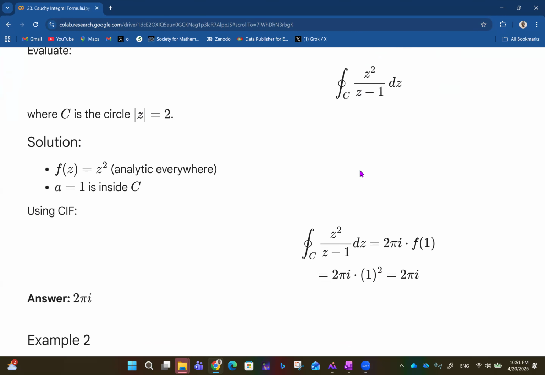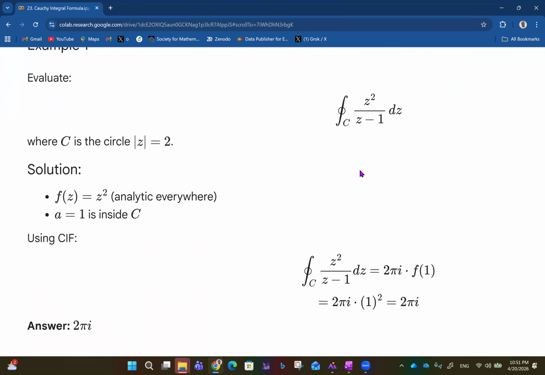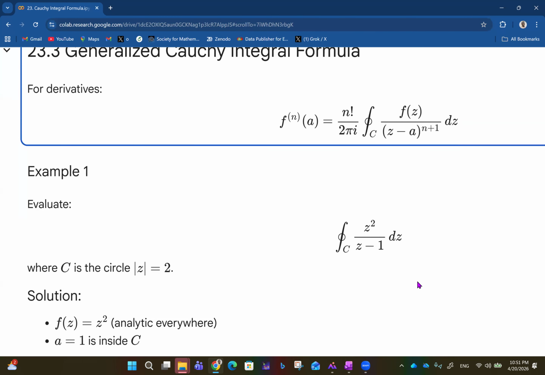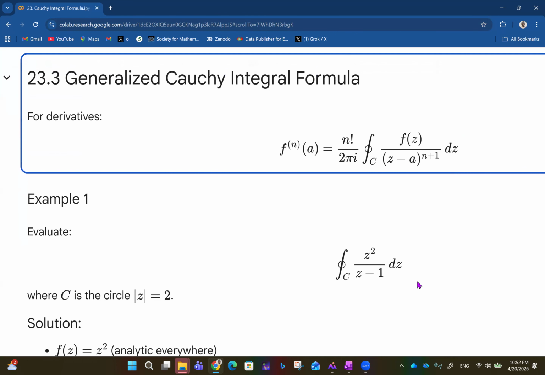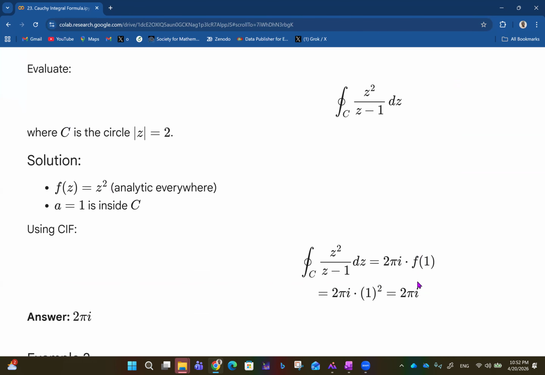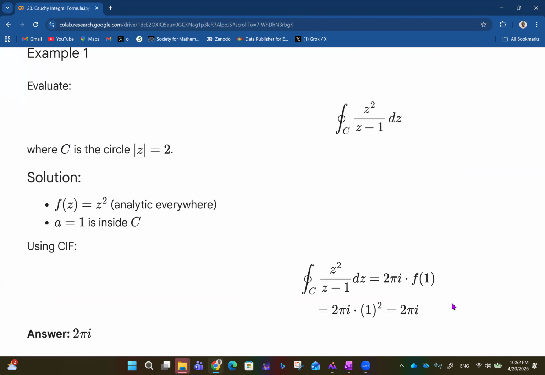With that in place, we can use the Cauchy integral formula to say that the integral of z squared over z minus 1 dz along the closed curve C will simply be 2 pi i times f of 1. And f of z is z squared, so f of 1 will be 1 squared, which is simply 1.